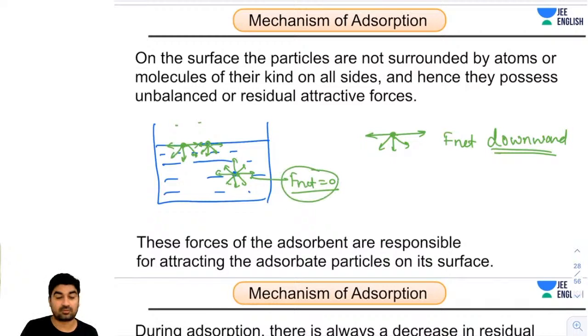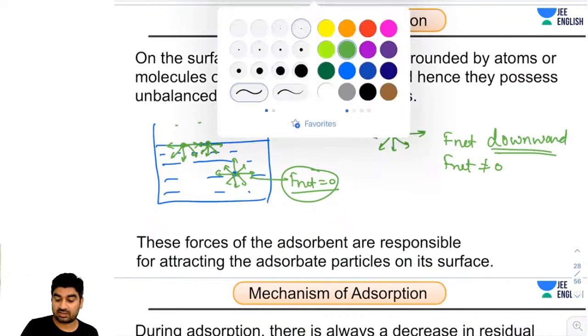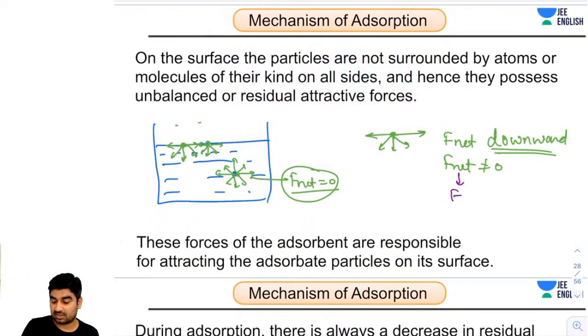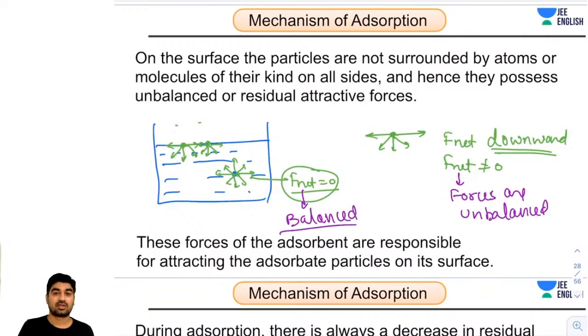In this case net force is zero, but in this case net force is not zero. So in this case I can say forces are unbalanced, and here I can say forces are balanced. Because forces are balanced, that's why I'm saying the net force is zero.